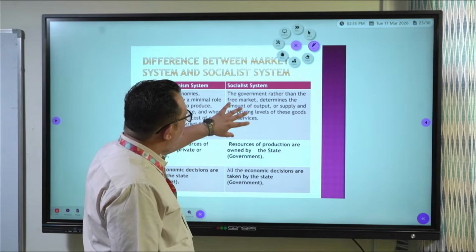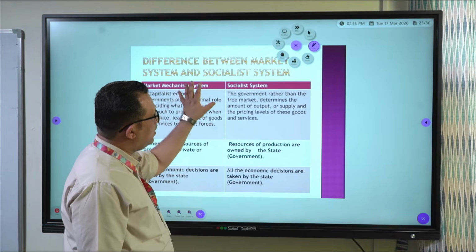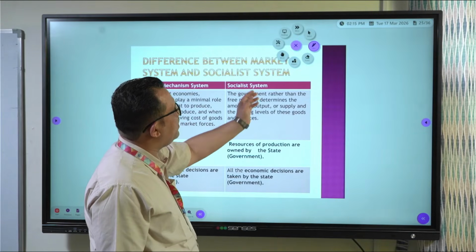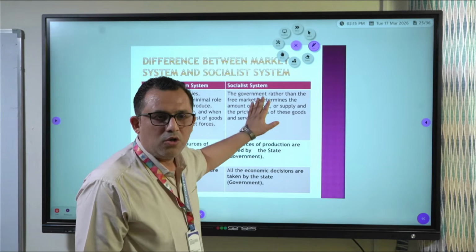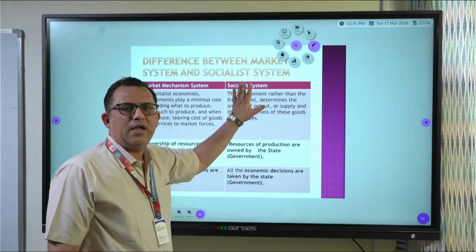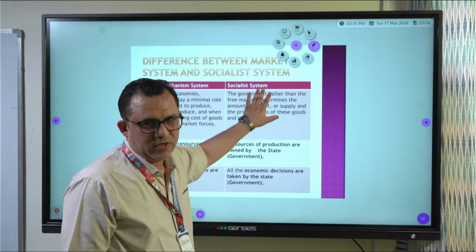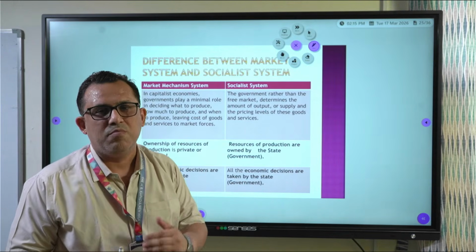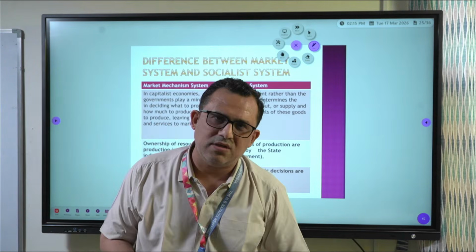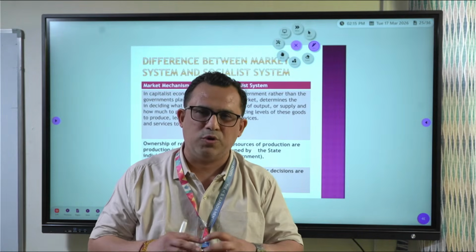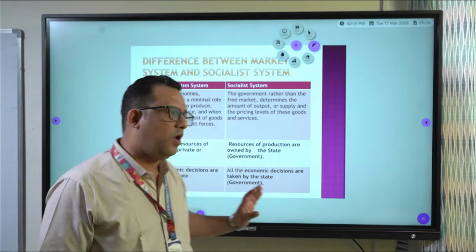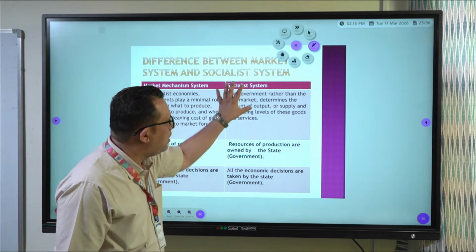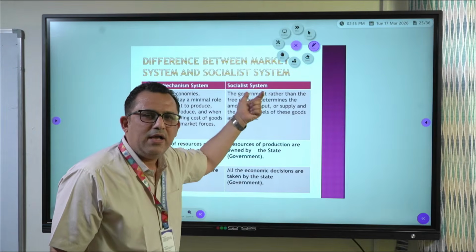In the socialist system, all the decisions are not taken by market forces, but they are determined by government, or you can say state-created planning. That is the first point of difference. So there is a difference in the system, market mechanism system and socialist system. Both are opposite to each other. In one, all economic decisions are taken by market forces, and in the other, by government-created planning.